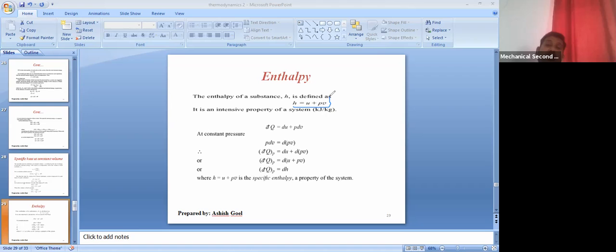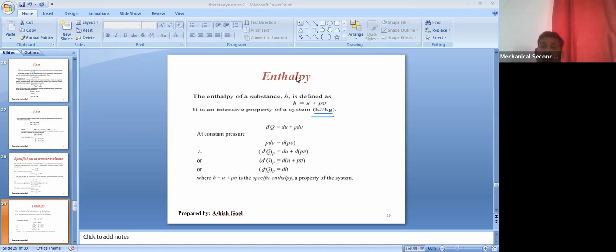So from here you can have an idea that h, u, and pv are all specific terms. The unit is also given as kilojoule per kg. If it was the absolute enthalpy, then we would have used the unit only kilojoule, not per kg. So please try to understand this thing.